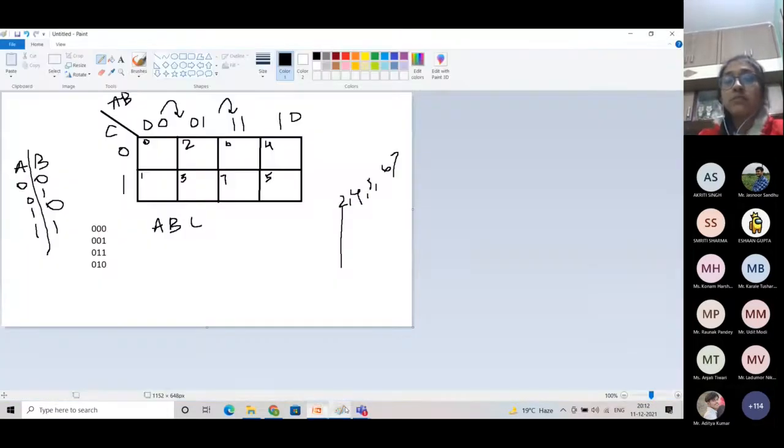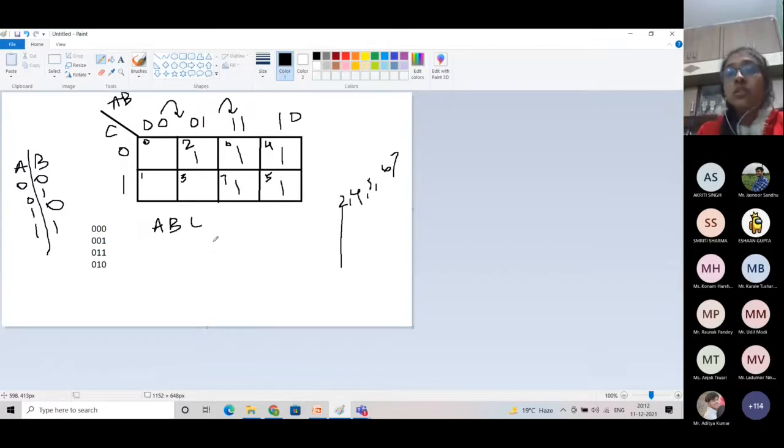So we will place 1 in these squares. In the second block we will place 1. In the fourth block we will place 1. In the fifth, the sixth, and in the seventh block also we will place 1. So this is the way to make a K-map.